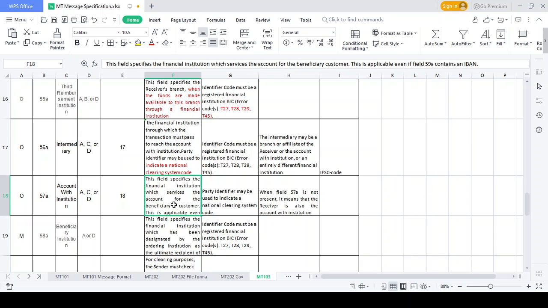What is the IBAN number? That is a 35-character alphanumeric code. It's an account number, okay. The International Bank Account Number is the standard account number.